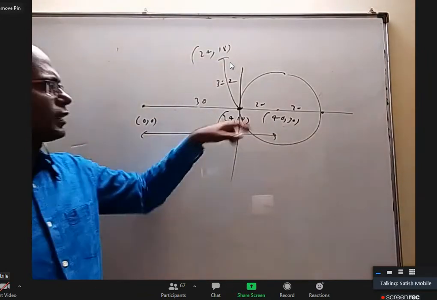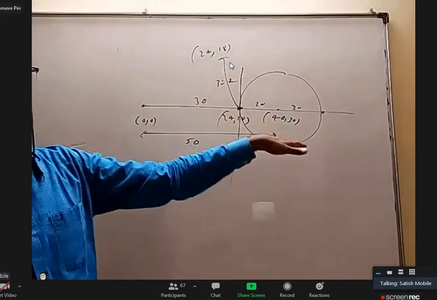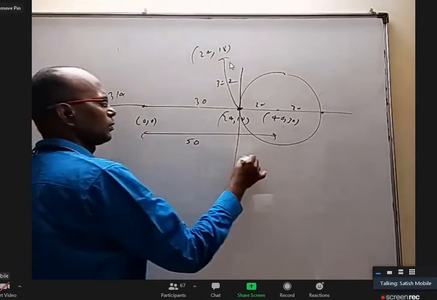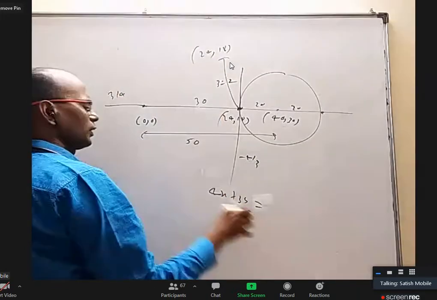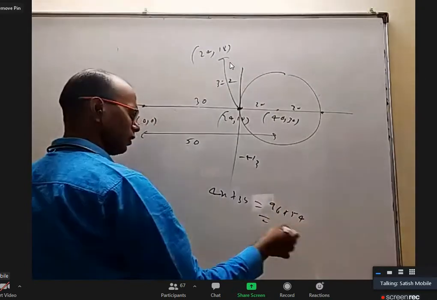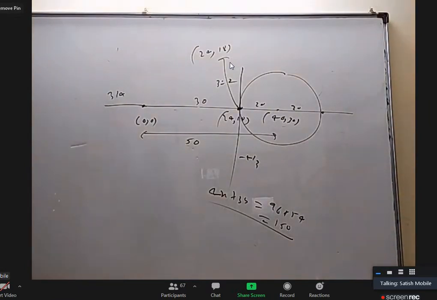Once you know this point, at that point you can do S1 equal to 0, or you know the slope of this line is 3 by 4. So this line's slope will be minus 4 by 3. It will be 4x plus 3y. Substitute this point: 96 plus 54 is 150. That's it. 4x plus 3y equal to 150. Or you do S1 equal to 0 at that point also, you get it.